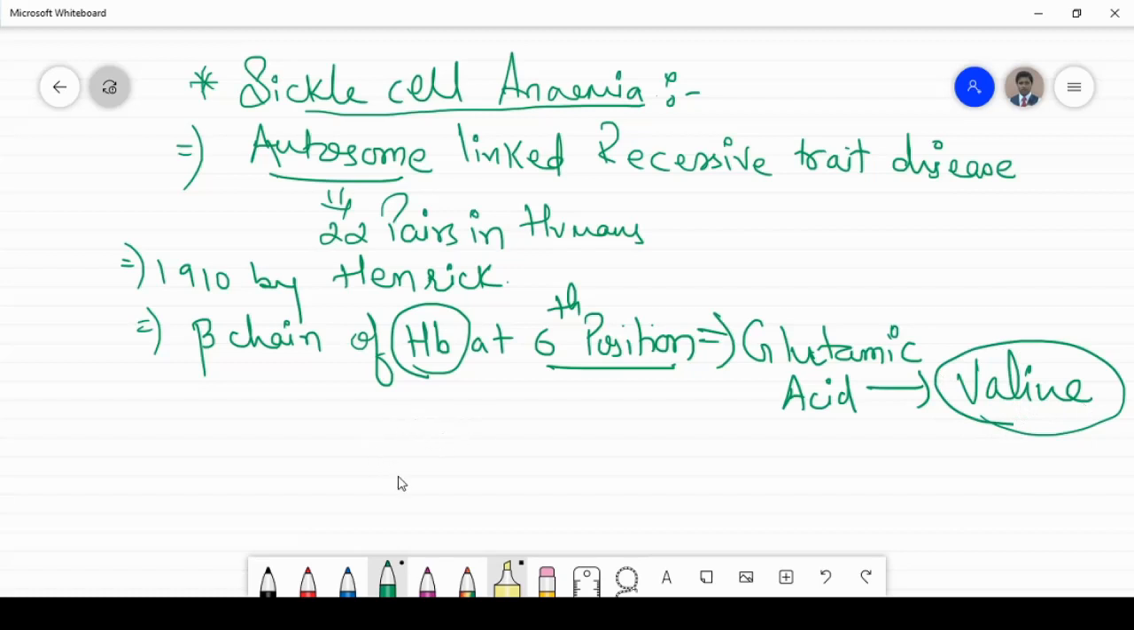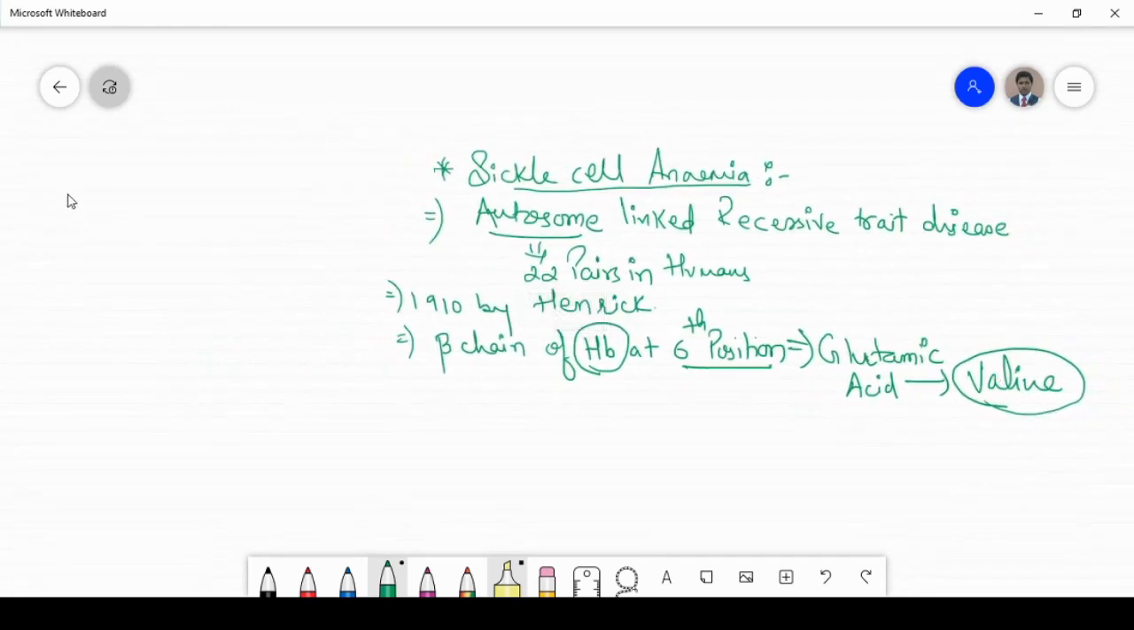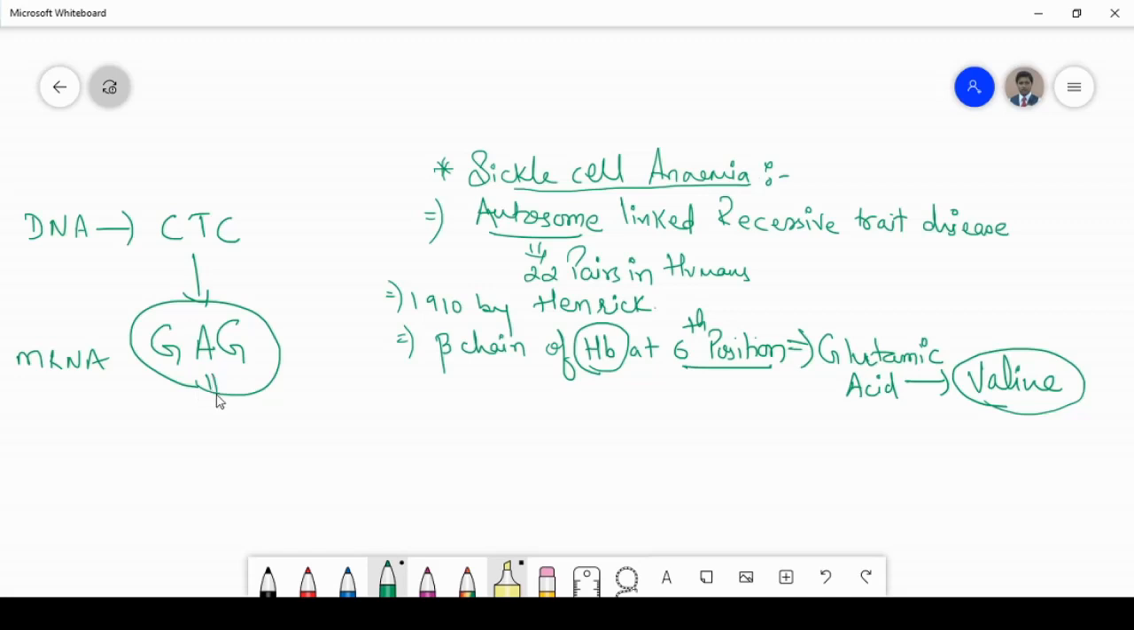Now what actually happens over here, just look at this. See, this is the DNA which codes for the normal, that is CTC. Now the mRNA which codes for the CTC: what will come in place of C? G. In place of T? A. In place of C? G. So GAG will code for glutamic acid.